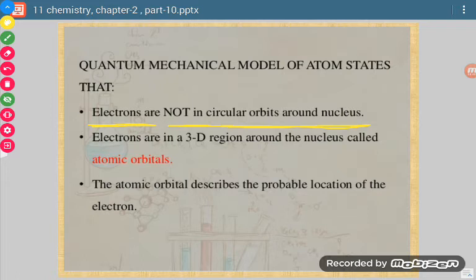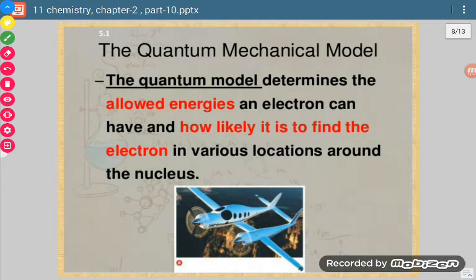Electrons are in a 3D region around the nucleus, and that space is called an atomic orbital. An atomic orbital represents the probable location of an electron, so the probability word has come here.